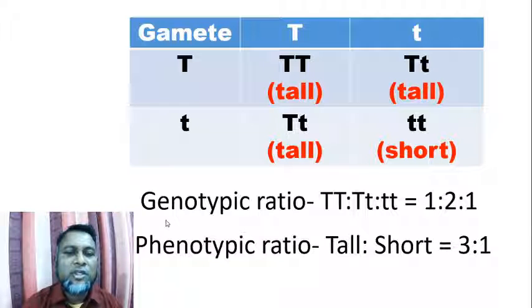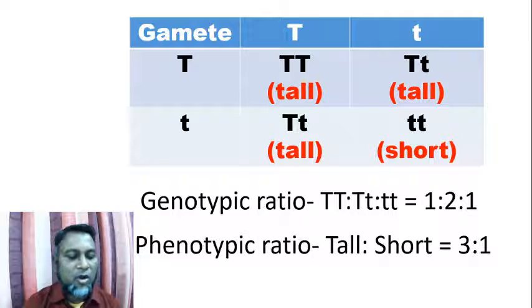Now we find from this checkerboard, this is called a checkerboard, we get the genotypic ratio: capital T capital T to capital T small t to small t small t equals 1 to 2 to 1. The phenotypic ratio, tall to short, equals 3 to 1.